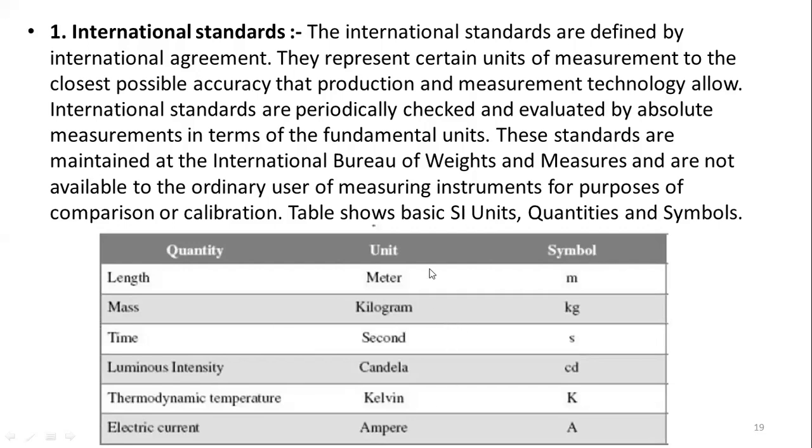So whatever the international standards are, these standards used to compare with the standard value are not available to ordinary persons. These measures are not available to the ordinary user of measuring instruments for comparison, nor for calibration. Only the national laboratories are going to calibrate. National laboratories take the reference of the international standards and maintain their standards. Is it clear?